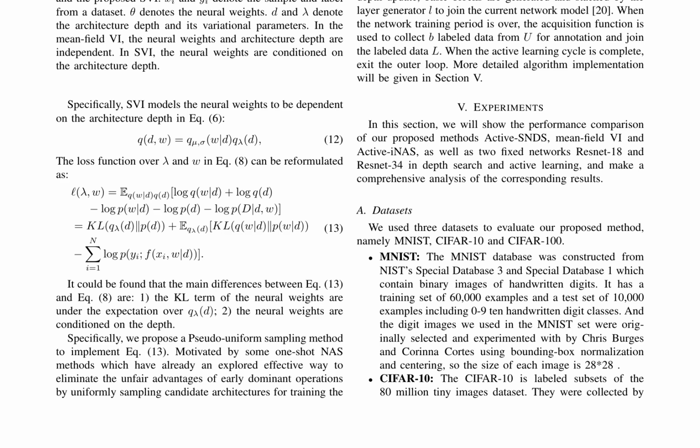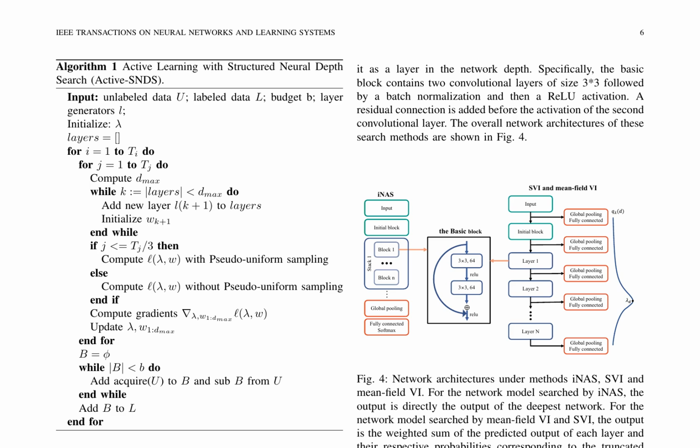Through this research, we aim to enhance our understanding of deep neural networks and develop more efficient training strategies that can effectively utilize all layers of the network. The active learning with structured neural depth search (ActiveSNDS) algorithm is used for searching the optimal neural network depth.